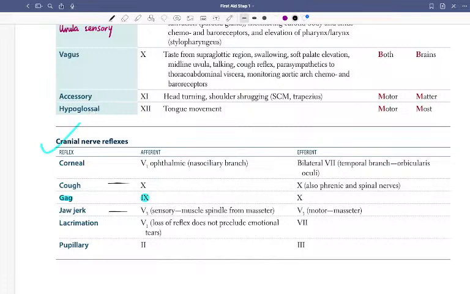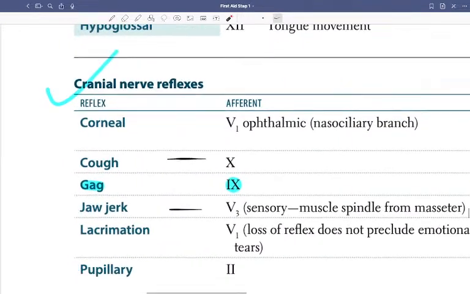Next is pupillary. Pupillary is 2 and 3. 2 is basically, shine the light, the optic nerve will carry it, and 3 will obviously do all the work, sphincter pupillae. It is the parasympathetic supply. So yeah, that has to be there. 3 is going to be this. So let's revise it once more.